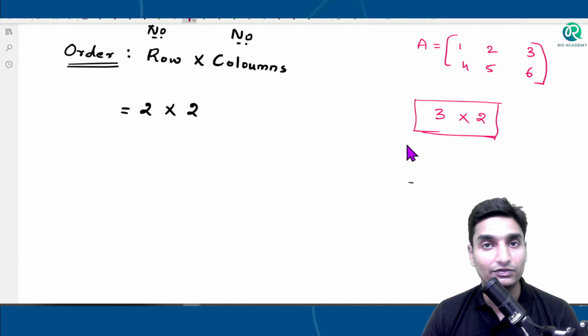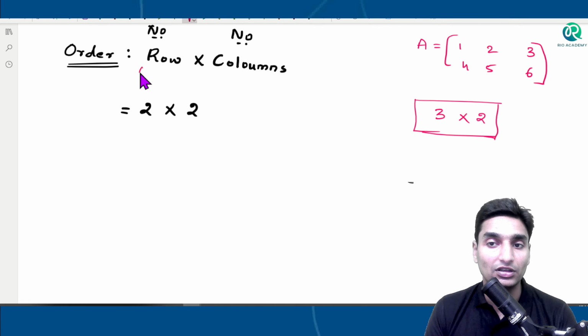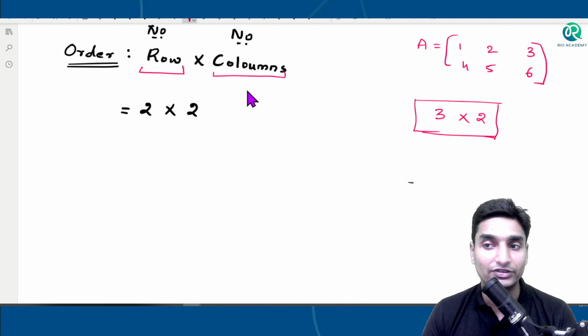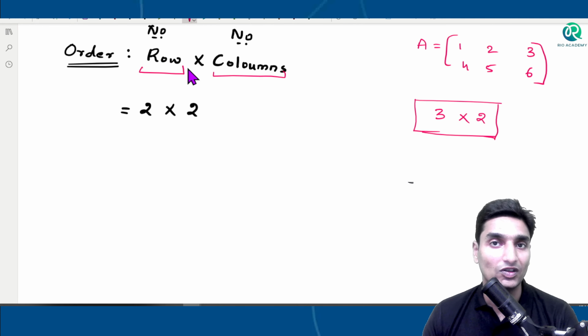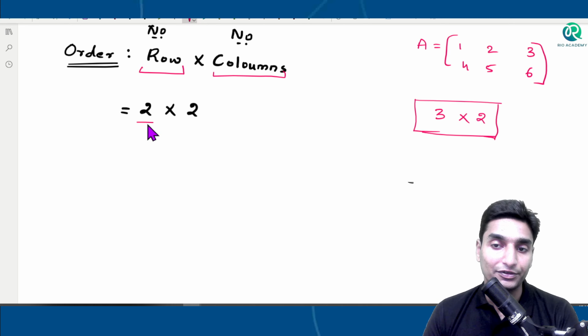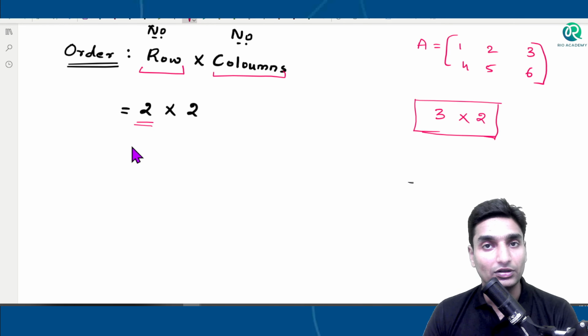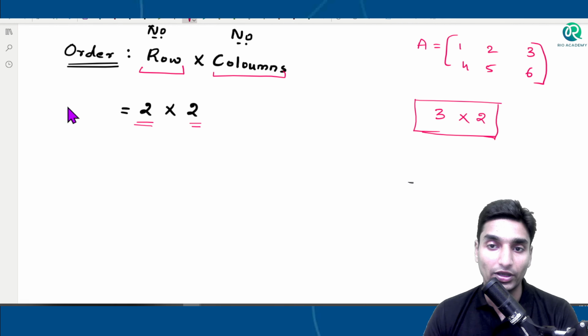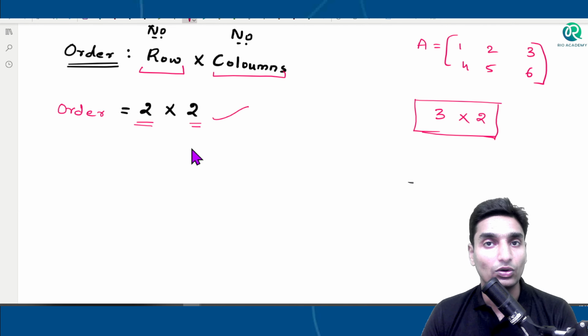We have once again fixed some standards guys, and according to those standards we have taken the number of rows first and number of columns second. Why rows first? Just logically guys, we have taken it. So wherever you go, you have to follow this order. Always the first element will represent the row number and the second element will represent the column number in case of order. So this setup that has been represented here is known as the order of a matrix.